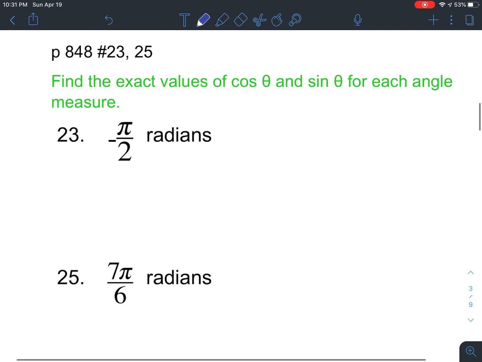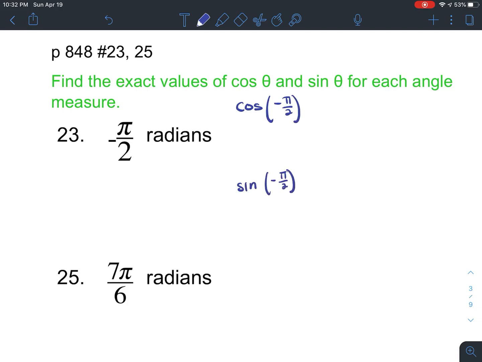So now, what kind of questions could be asked? Well, these are on page 848, numbers 23 and 25. It says, find the exact values of cosine and sine for each angle measurement. Okay, so we want to find the cosine of negative pi over 2, and we want to find the sine of negative pi over 2.